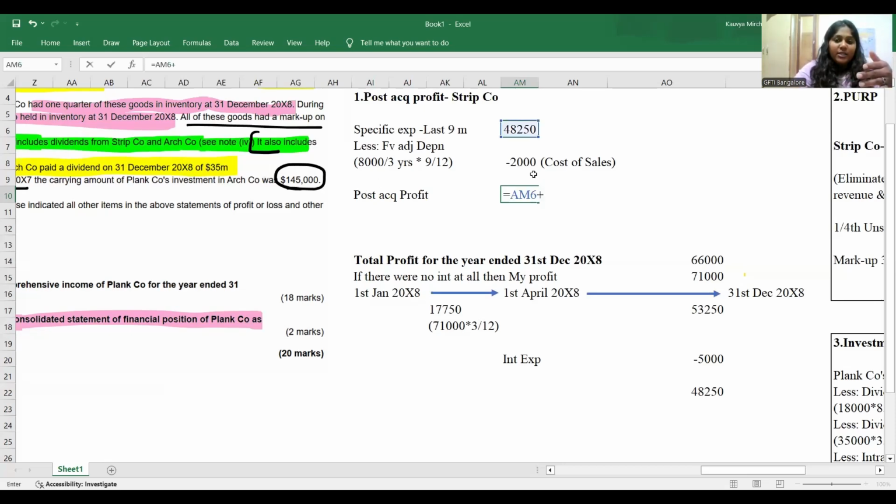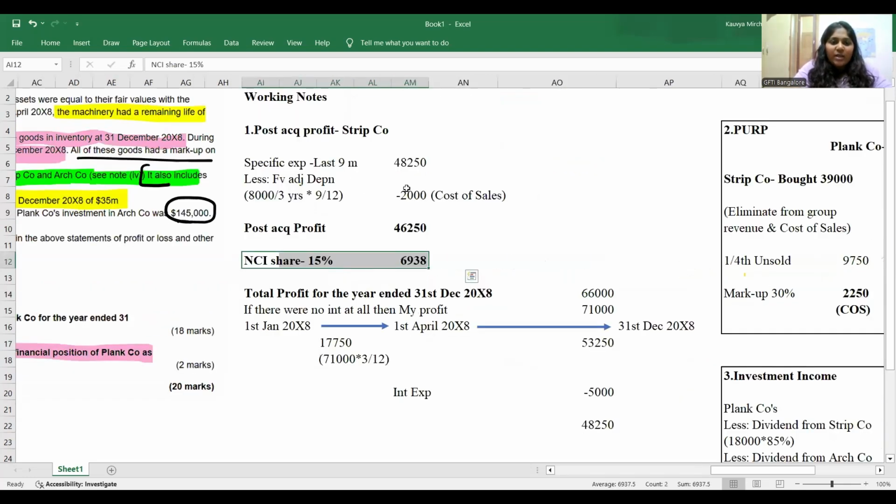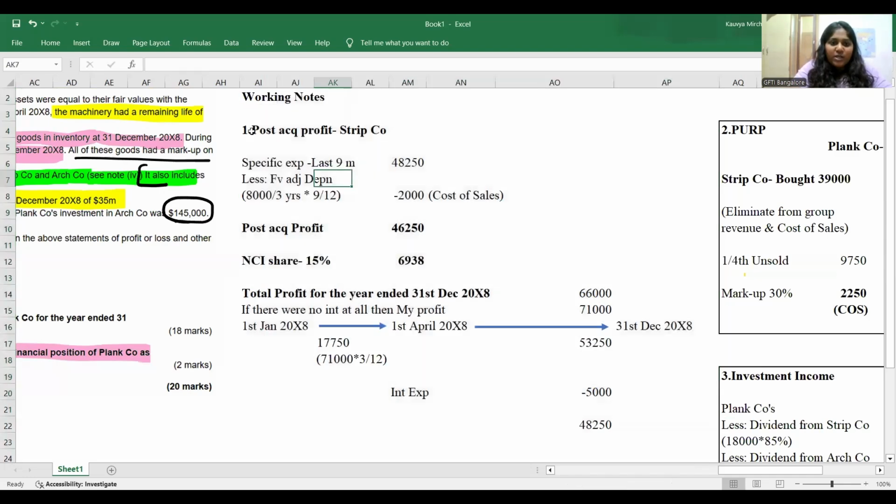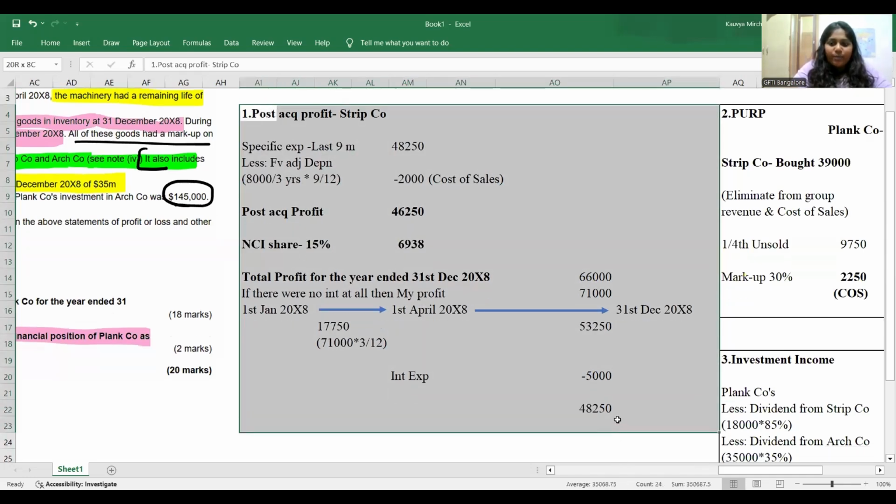I will not take directly 66 million minus 5 million. I'll take 48,250 minus 2 million. It will be 46,250. In that, I will give the NCI share. How much, guys? NCI share is going to be 15 percent. So out of 46,250, we'll take 15 percent to NCI, that is 6938. That will be with my working note number 1. That is post acquisition profit of strip company.